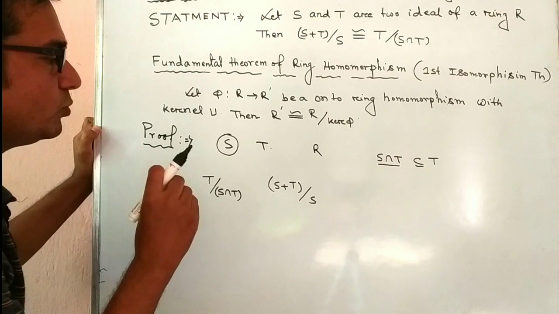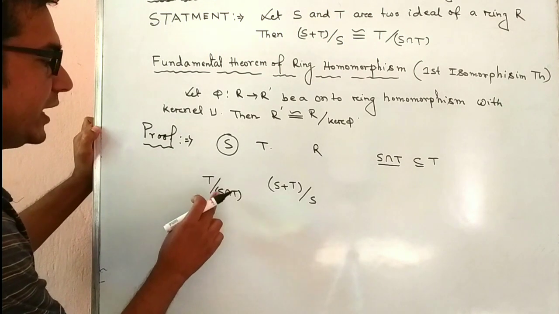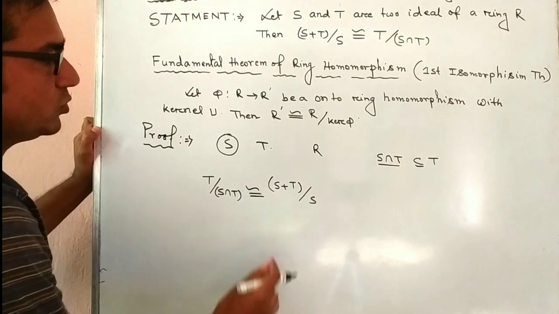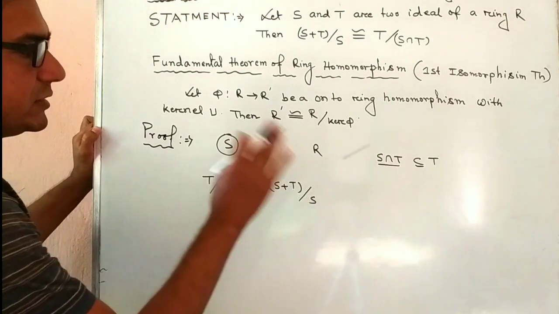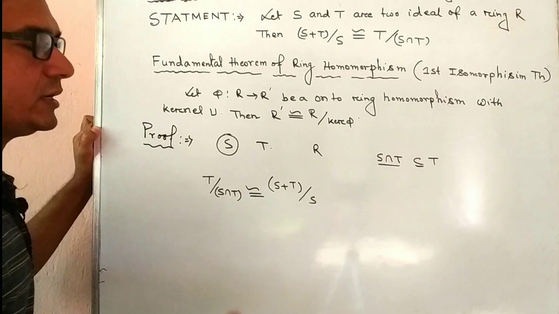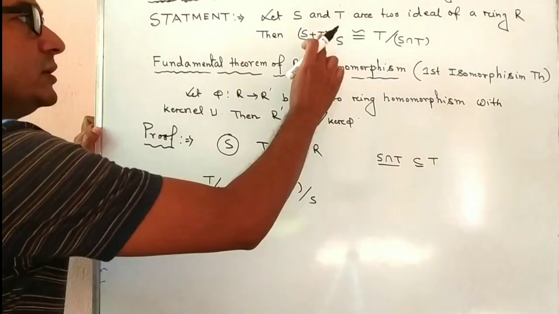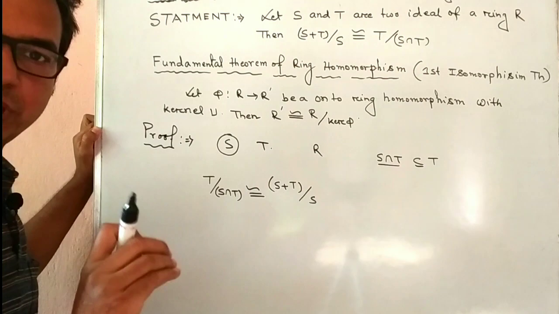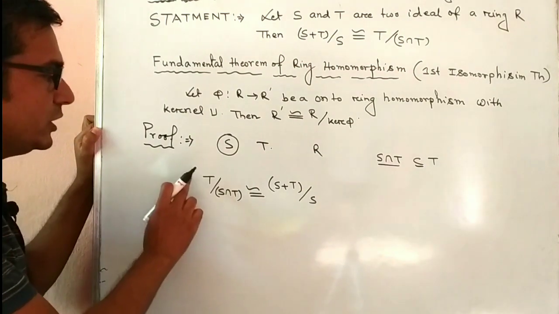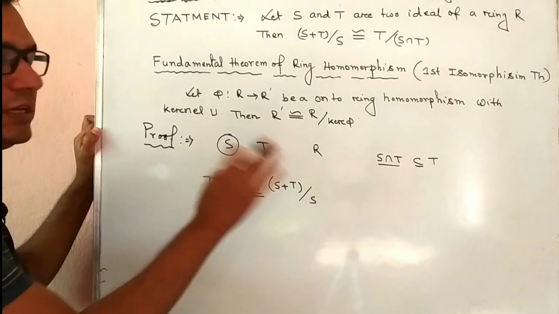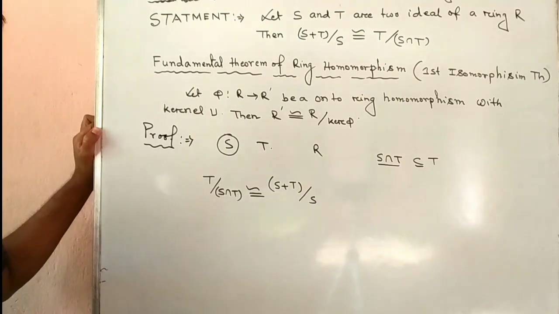Now we have to prove T by S intersection T is isomorphic to S plus T by S. But in the statement this is opposite. But these are equivalent or the same. So we have to prove T by S intersection T is isomorphic to S plus T by S.